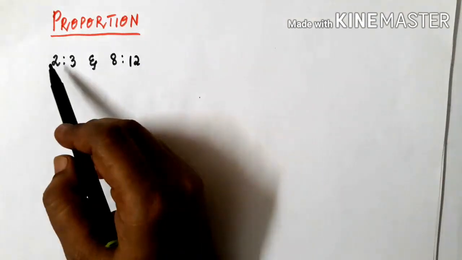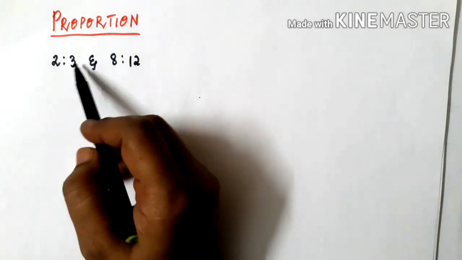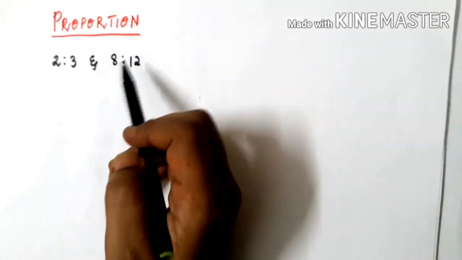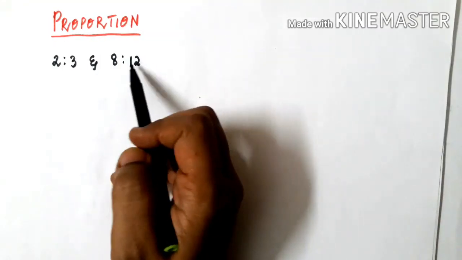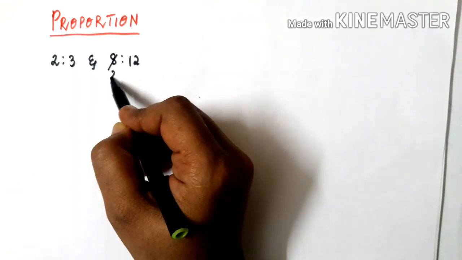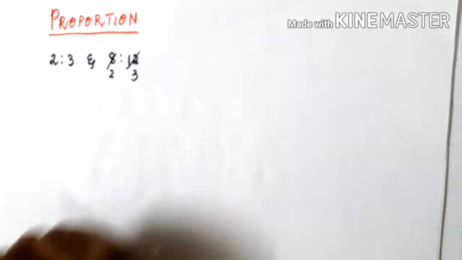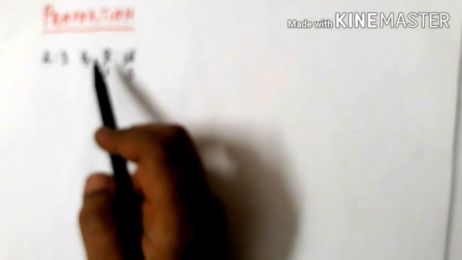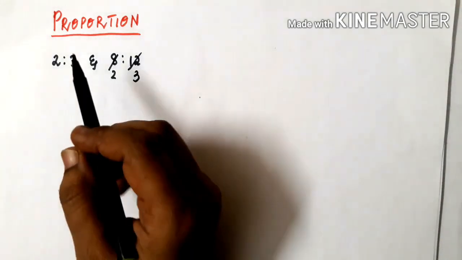Fine, how is it equal? This is 2 is to 3, its lowest form we can't reduce anymore, but 8 is to 12 we can convert into its lowest form. This is 4 2s are 8 and 4 3s are 12. So obviously this is 2 is to 3 and 2 is to 3, both are equal. Okay, so hence what can you say?